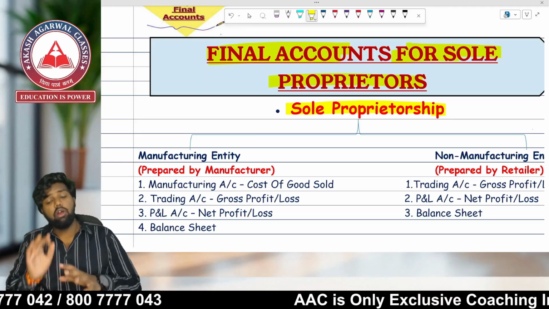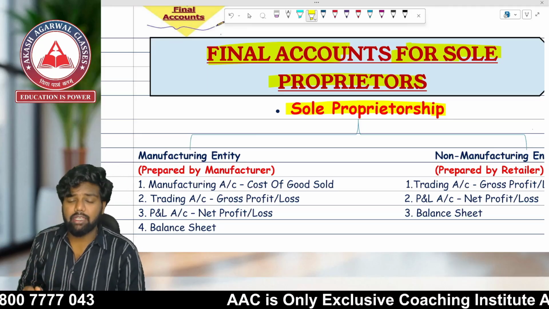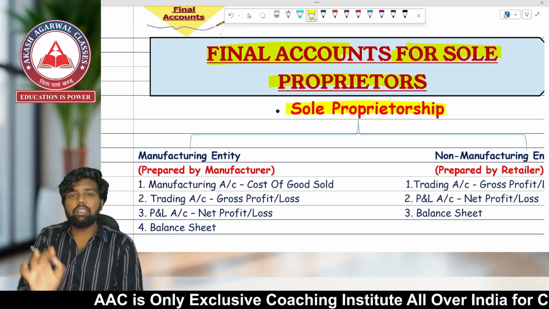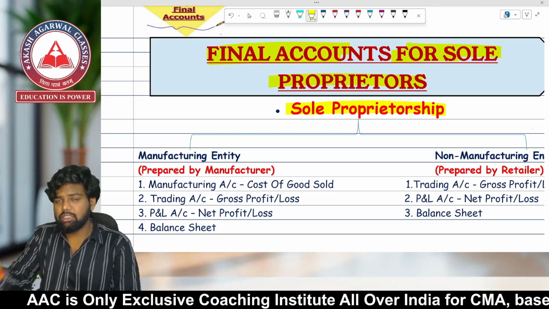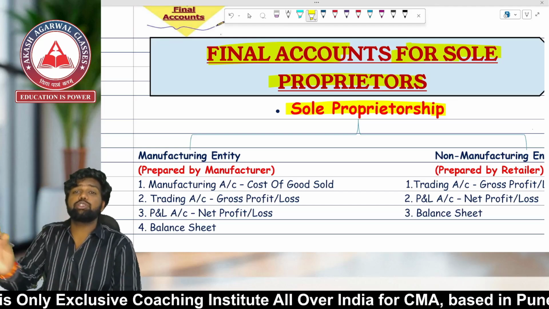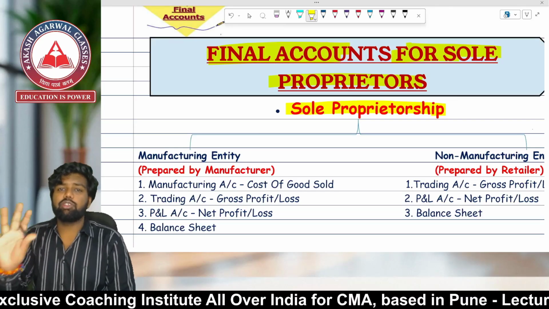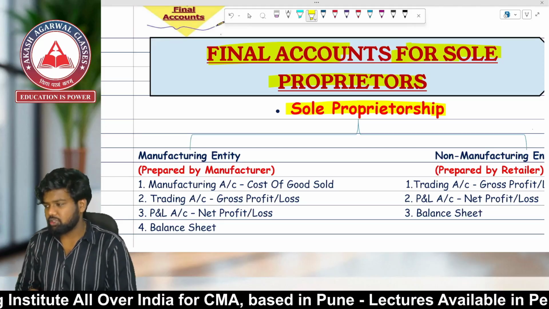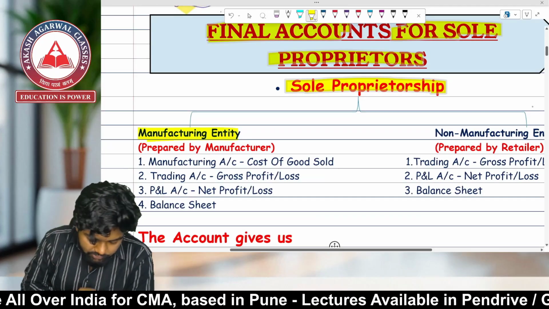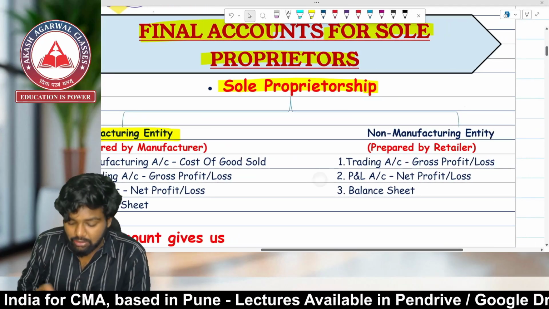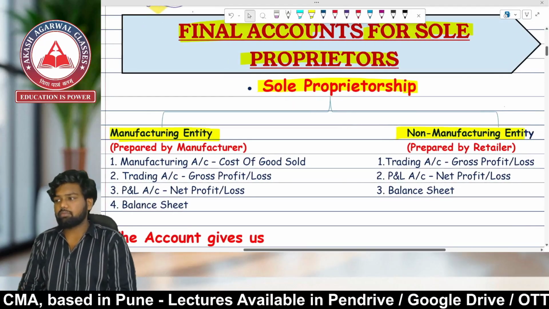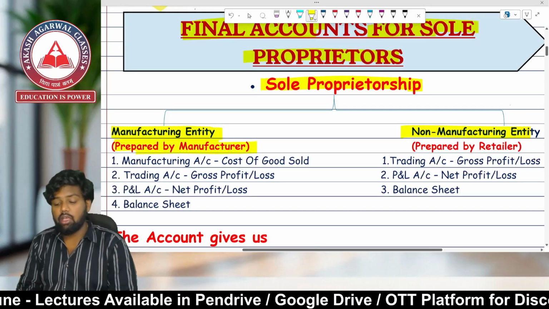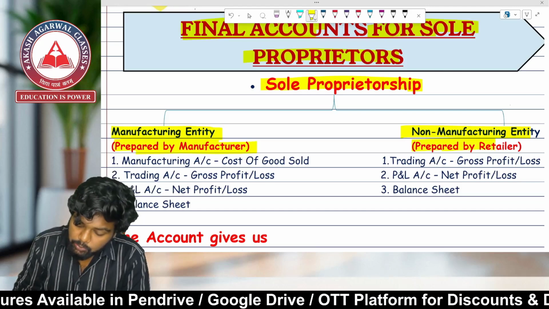Sir, first of all, we do not know what sole proprietorship means. Sole proprietorship means a single person is the owner. He is conducting the business, he is managing the business, and he is responsible for all the profit and losses. It is known as a sole proprietorship business. In sole proprietorship, there are two types of entity. The first one is manufacturing entity, and the second one is non-manufacturing entity. Very important: the manufacturing entity is prepared by the manufacturer, and the non-manufacturing entity is prepared by the retailer.